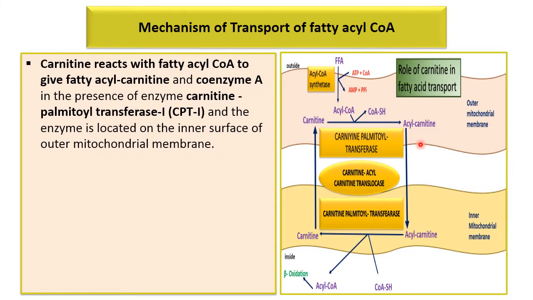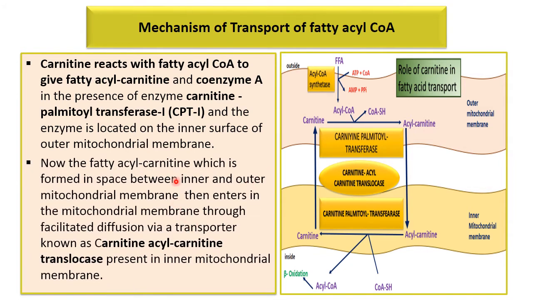Now the mechanism of transport of fatty acyl coenzyme A. Carnitine reacts with fatty acyl coenzyme A to give fatty acyl carnitine and coenzyme A in the presence of the enzyme carnitine palmitoyl transferase 1, also known as CPT1, and the enzyme is located on the inner surface of the outer mitochondrial membrane.